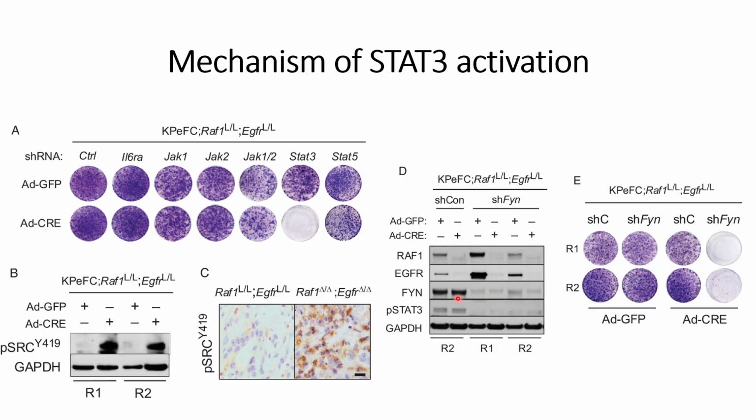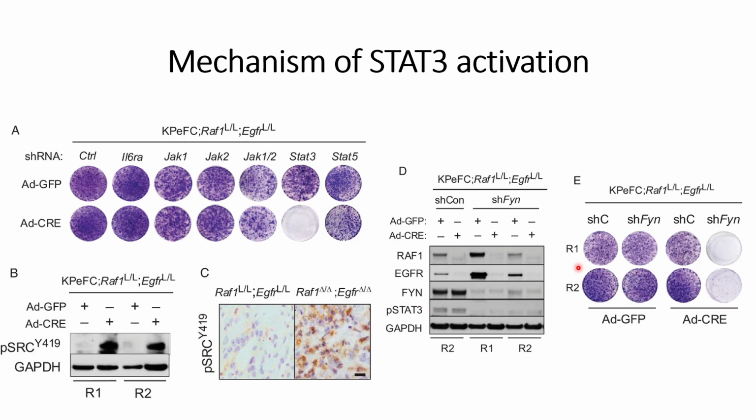So now what they did is they silenced this FYN gene using a silencing RNA against FYN, and they can see that there is very low production of FYN in that case, even when RAF1 and EGFR are knocked down. And also the phosphorylated STAT3 is low in those conditions. Since the phosphorylation of STAT3 is low, it means the activation of STAT3 will be low compared to the control case.